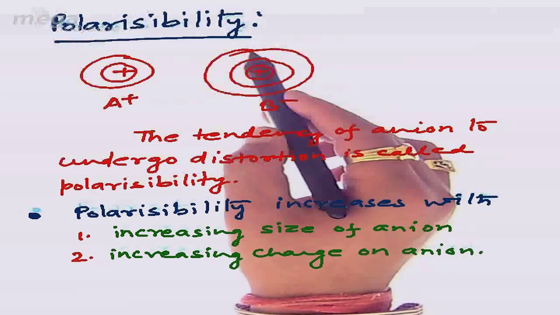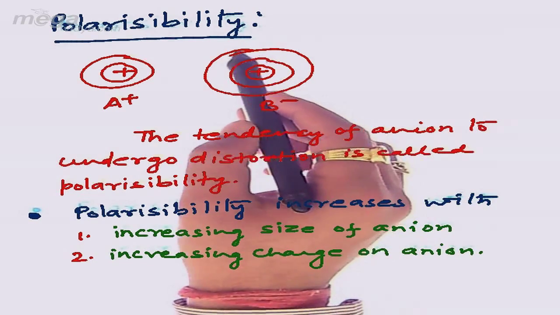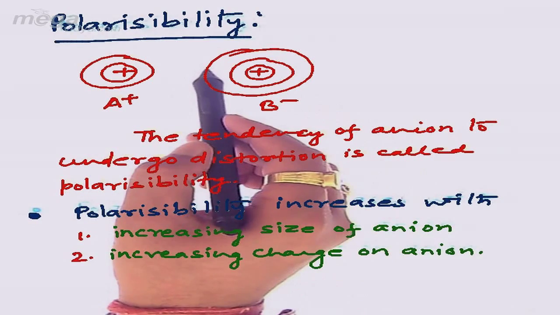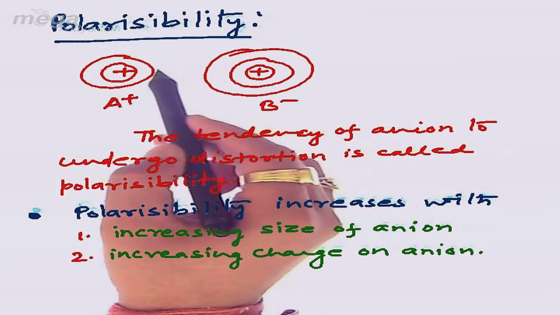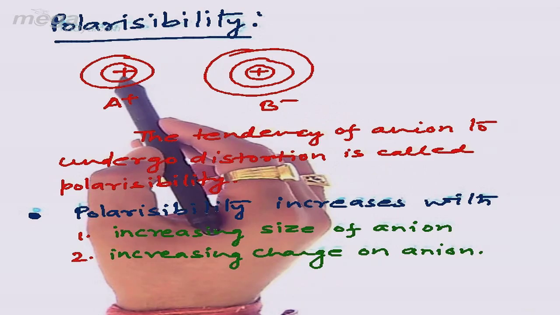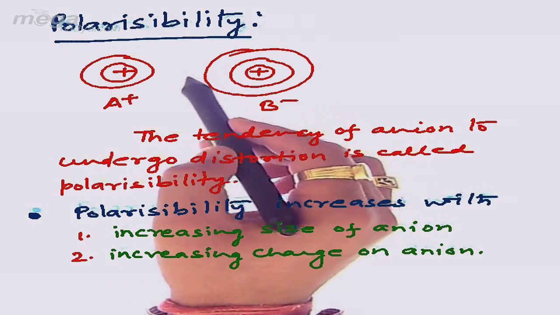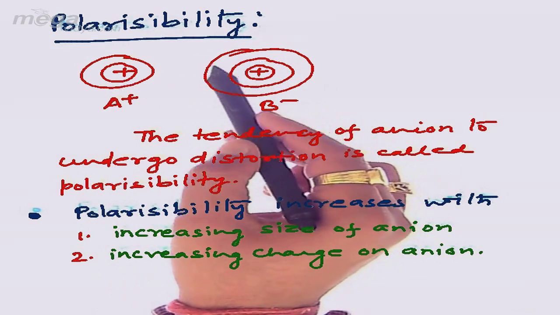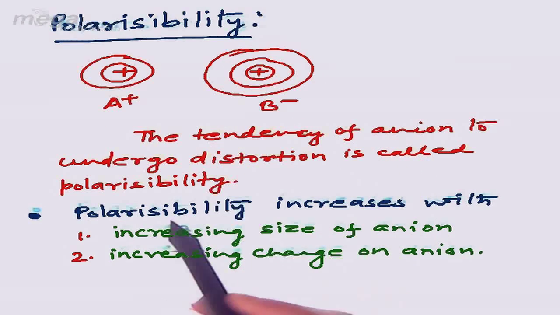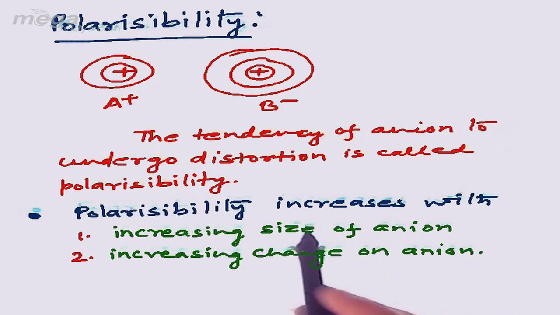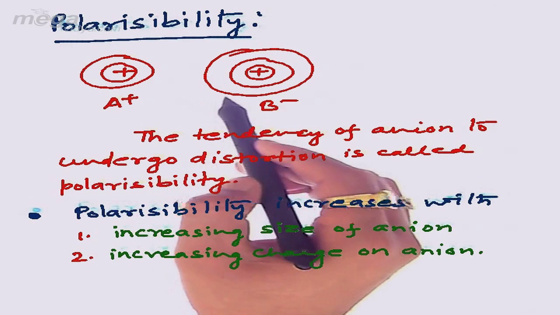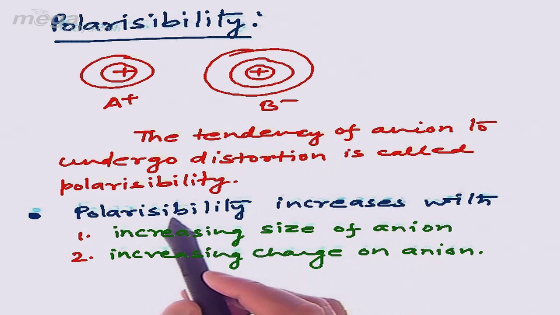With the increasing size of anion, the valence shell electron of the anion will move more closer to the nucleus of the cation, and hence it will undergo more distortion or have more change in its shape. So if the size of anion increases, then its distortion will be increased, and hence polarizability will also be increased.